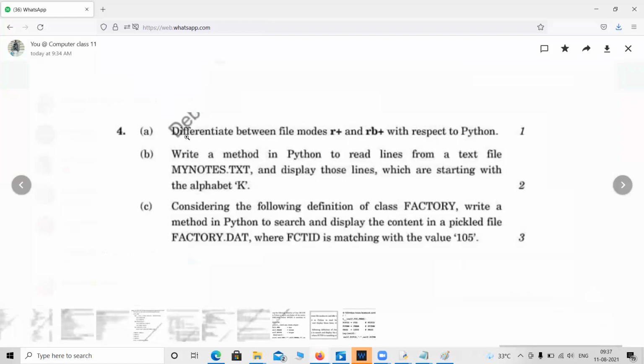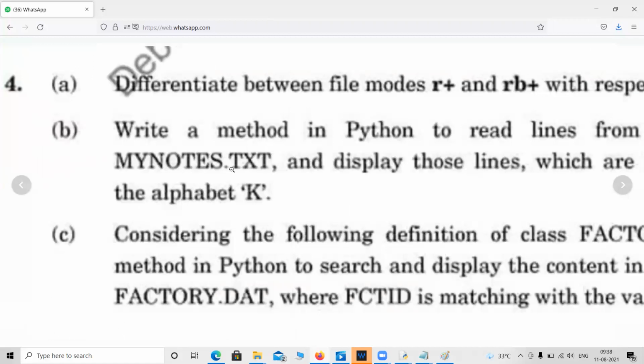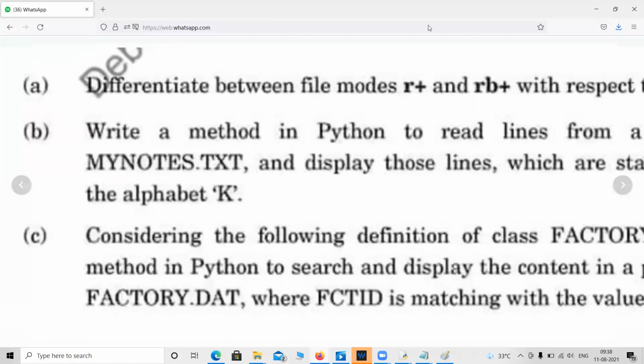And just look at the first question, differentiate between R and RB plus. So what is the big difference? RB plus, we have just done a few minutes back, is read binary with write. R plus means read a simple text file with write. That's all. Anyone having any doubt? R plus, RB plus, and text file, we will do it once again. Basically, R plus is used to read the text file. Okay, any doubt, anyone, anything, tell me.